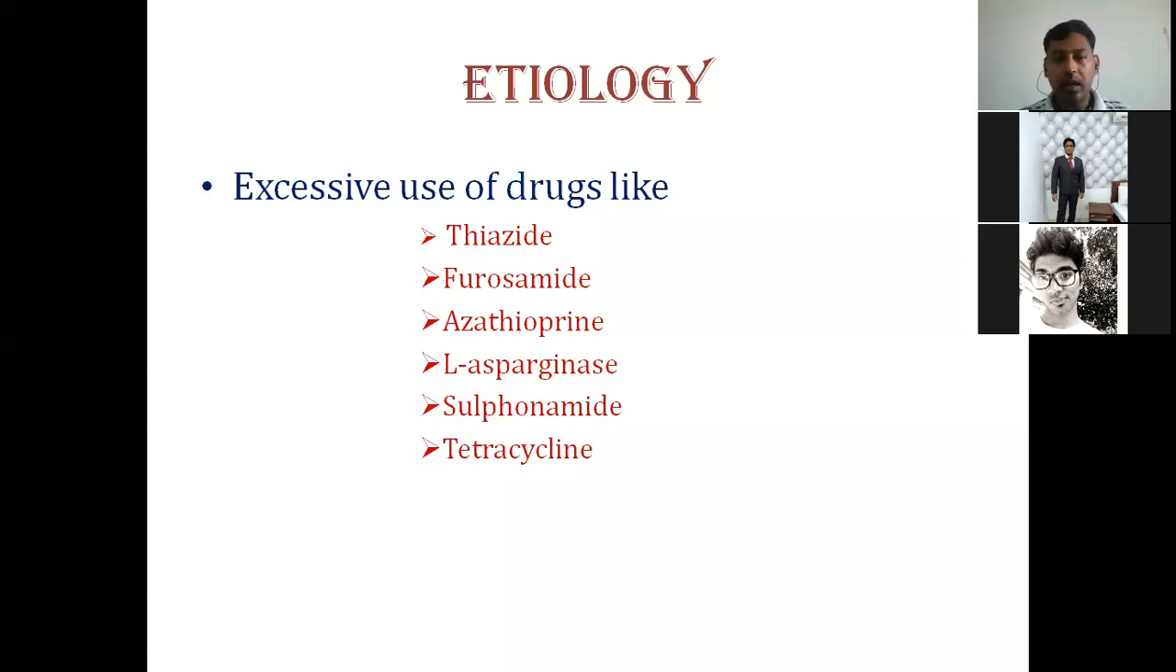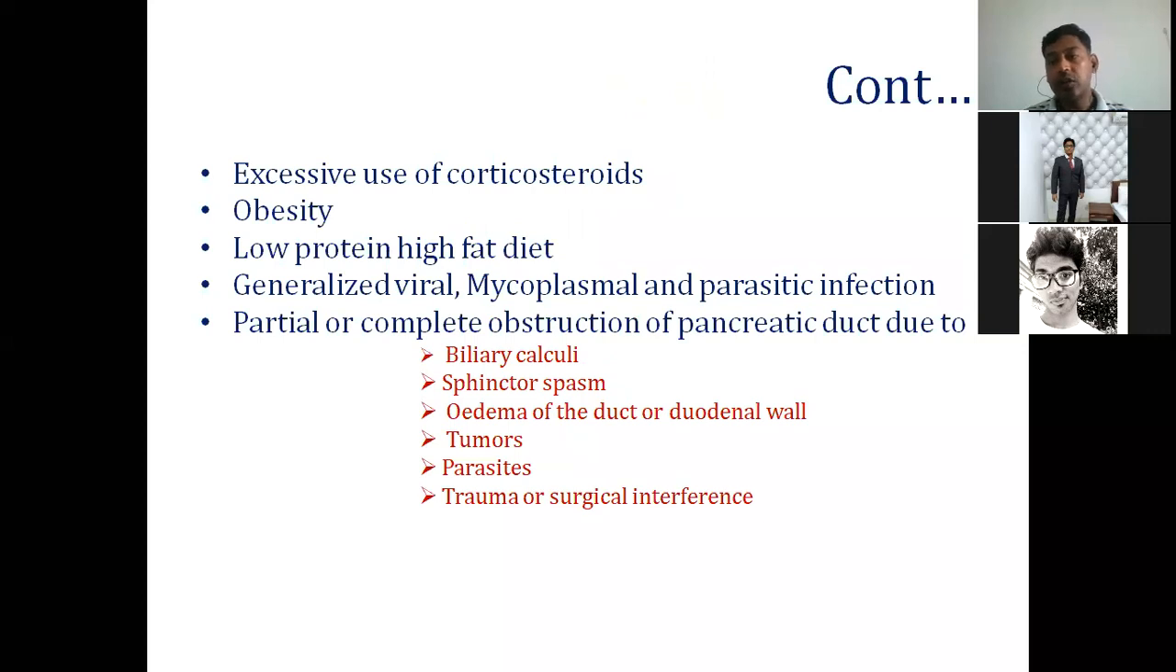One of them is furosemide, sulfonamides and tetracycline. We use them regularly, but when they are used excessively or non-judiciously, they can cause pancreatitis. So one etiology is excessive use of these drugs. The second etiology is excessive use of corticosteroids, which can also lead to pancreatitis.